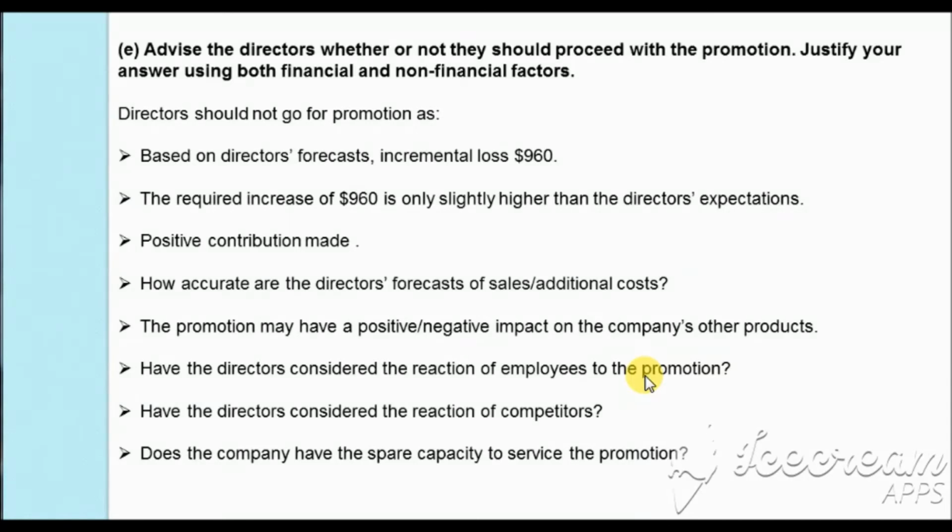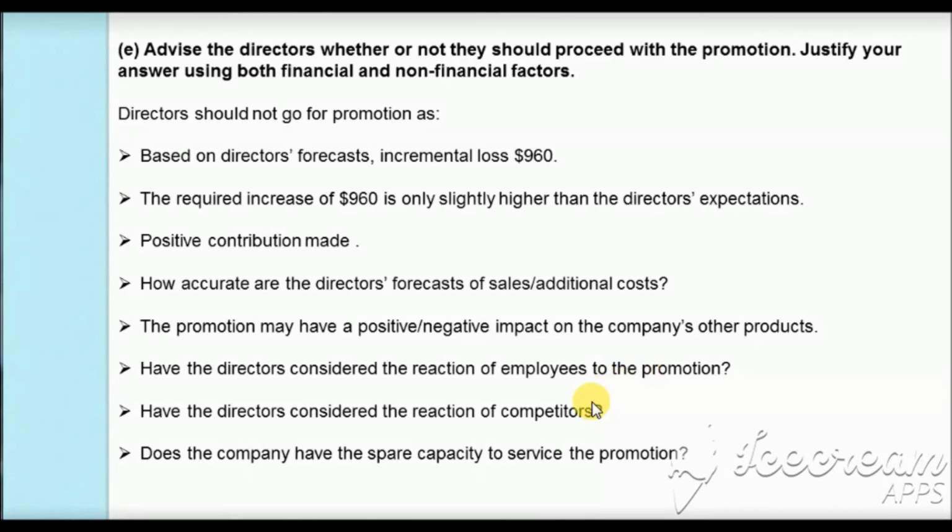They may require more work as well as more overtime work. And if the employees are not willing to take up this overtime or extra workload, this will lead to demotivation and grievance among the workforce, and this may also affect the quality of the production as well. So this will also be a problem when they go for the price promotion.